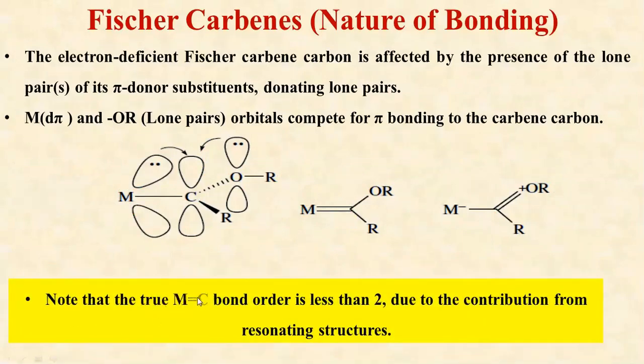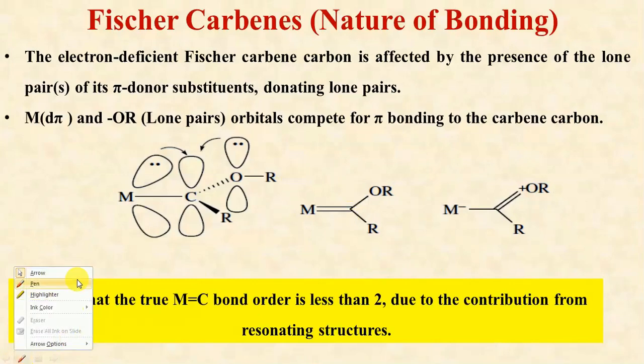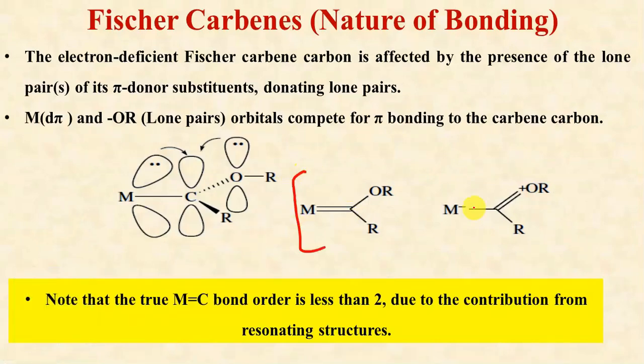So note that the true metal-carbon bond order is less than 2 due to the contribution from resonating structures. Now what are the resonating structures? These were the resonating structures as I told you in the discussion right now. Okay.